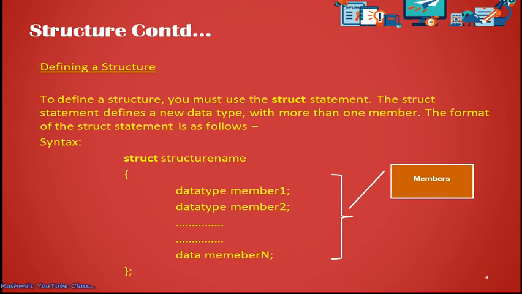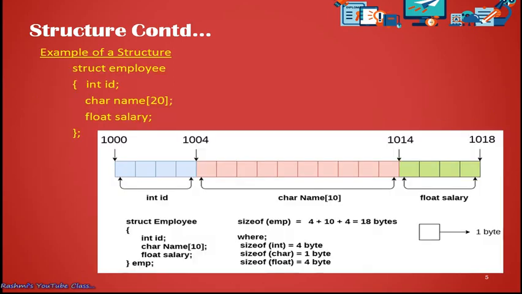Now the next thing we can learn is an example. All of you please notice how the example is defined here. struct employee. Here I try to create one structure, one user defined data type, with the name employee. I wrote the keyword struct, then I wrote employee. So here employee becomes the structure.